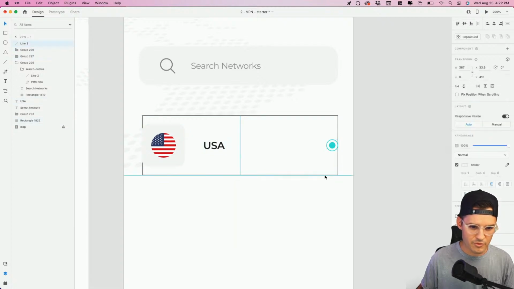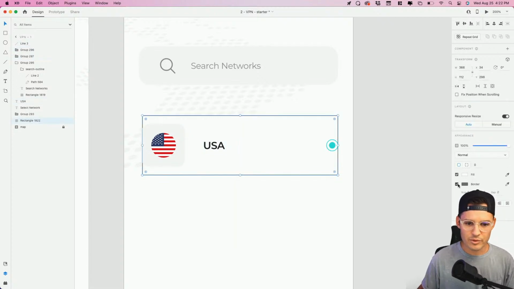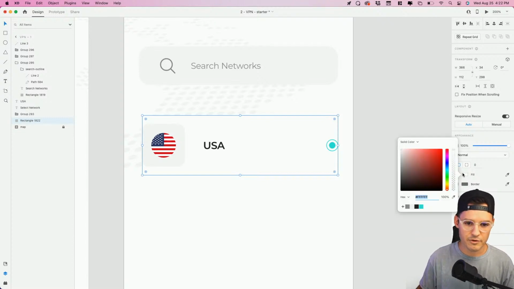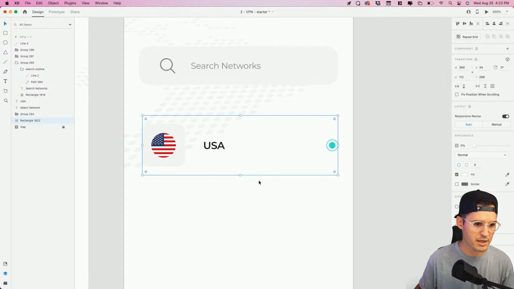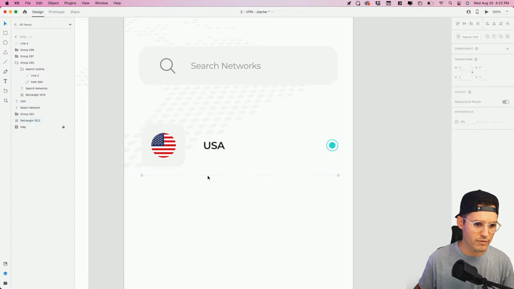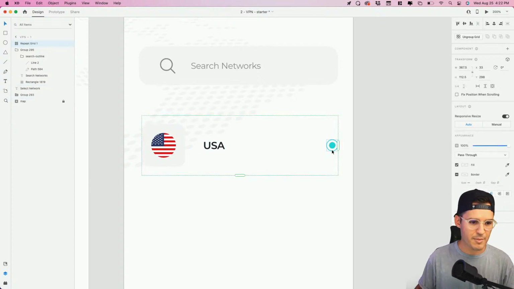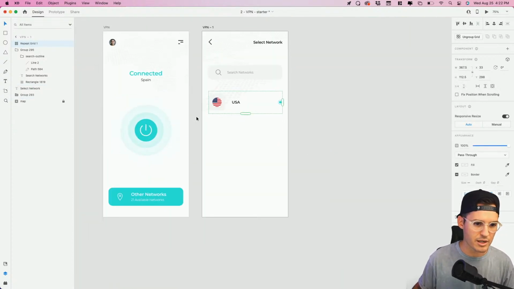And with that selected, I'll move my line up, and then I will literally just remove the fill from this. So let's just make it opaque. And now we grab all of our elements, background, everything here. Boom, group it together, Command or Control R for repeat grid. And we just drag down a bunch of selections.